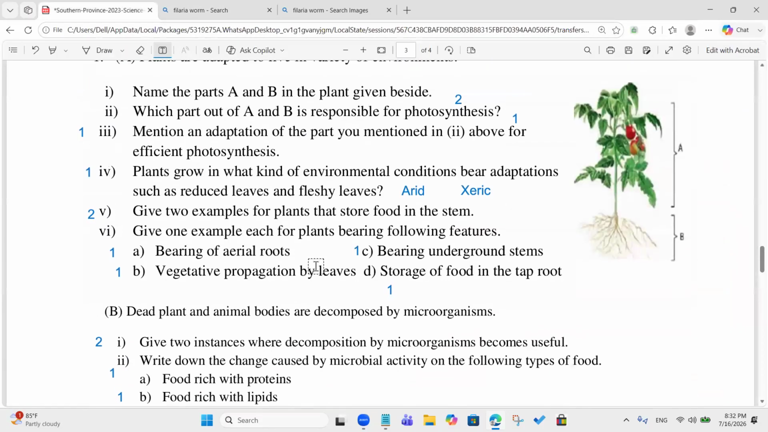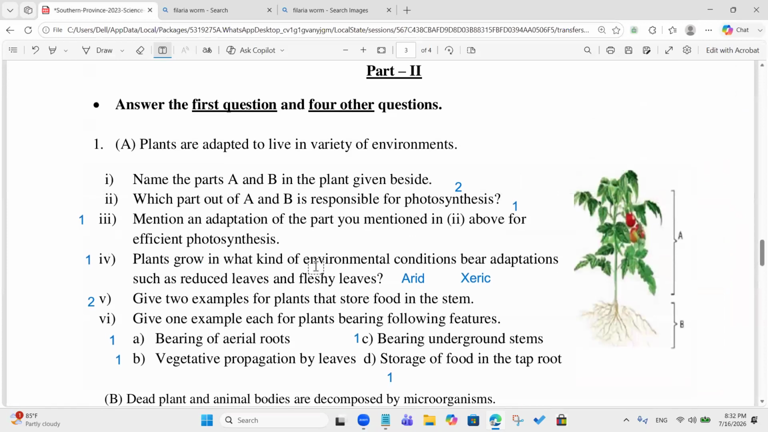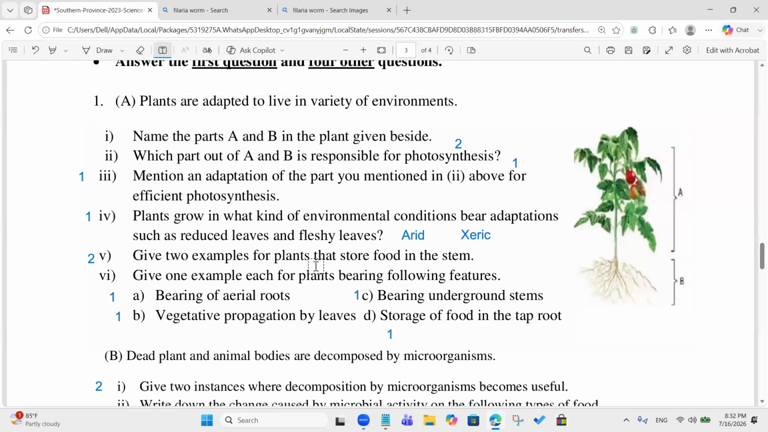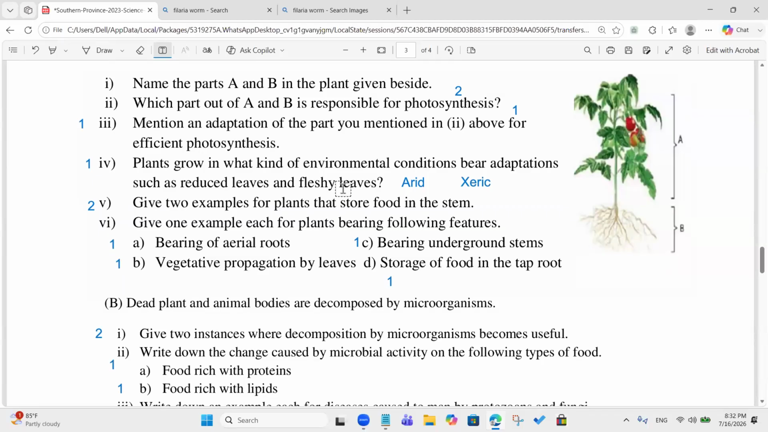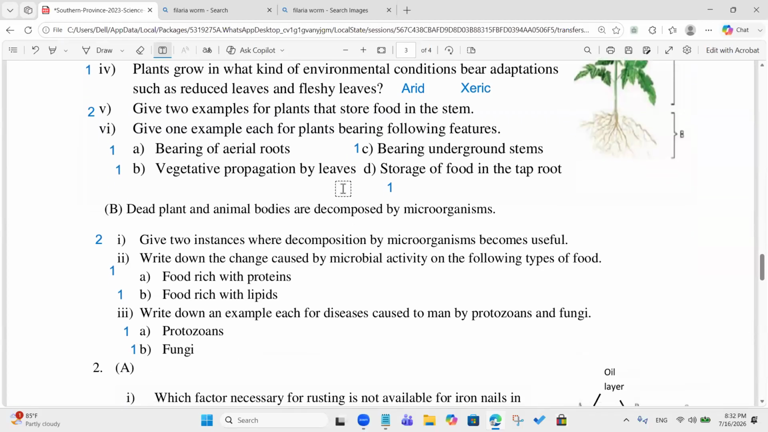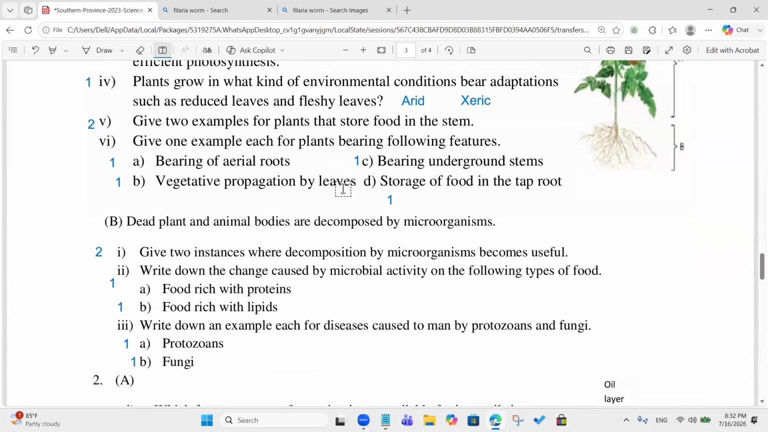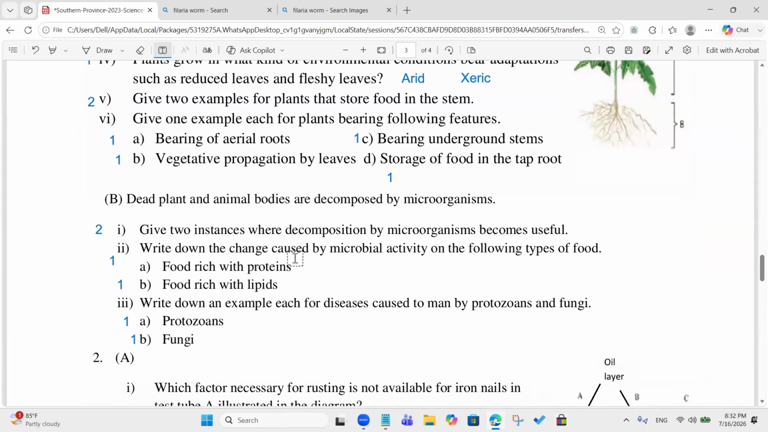Okay, now check how many marks you got for the first question out of 16. But one is missing as I see. Wait a minute.